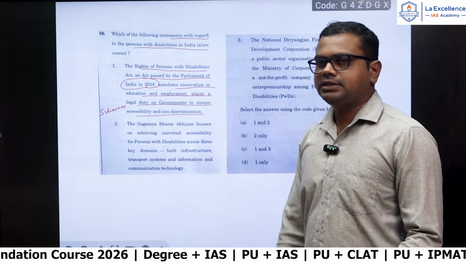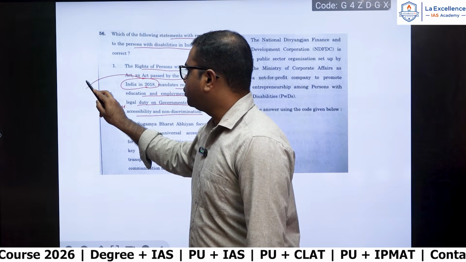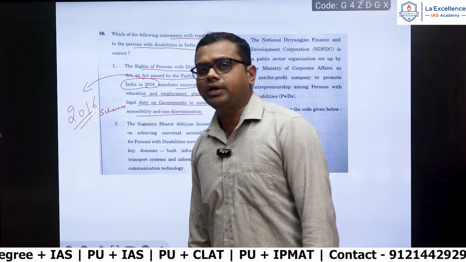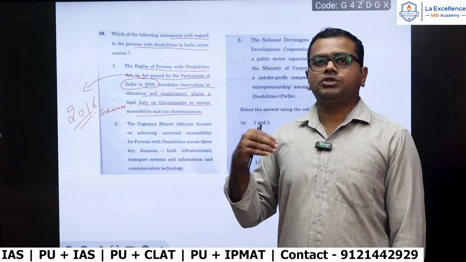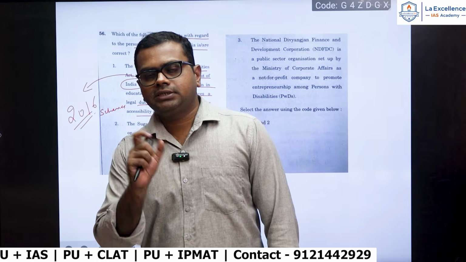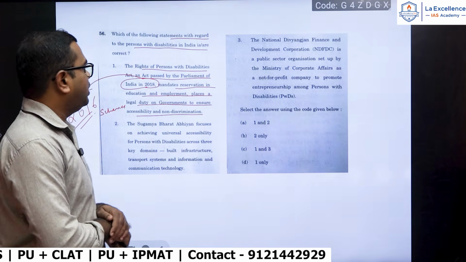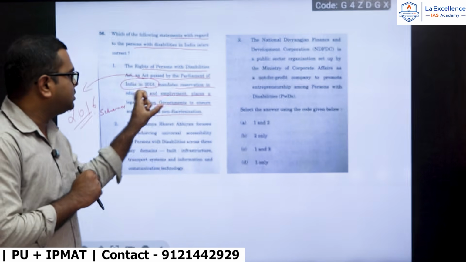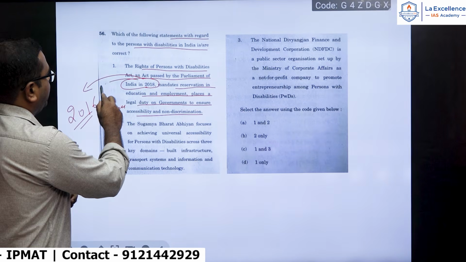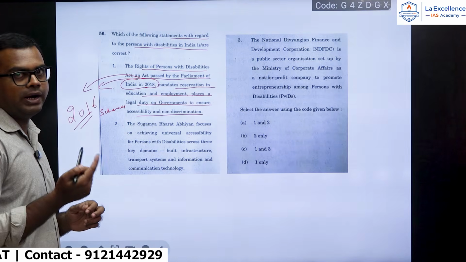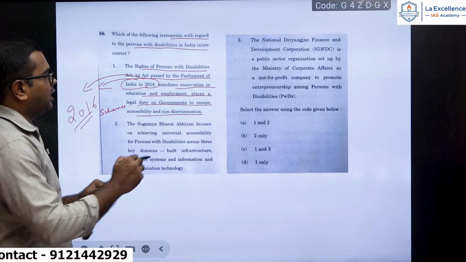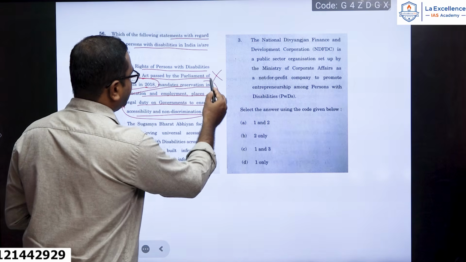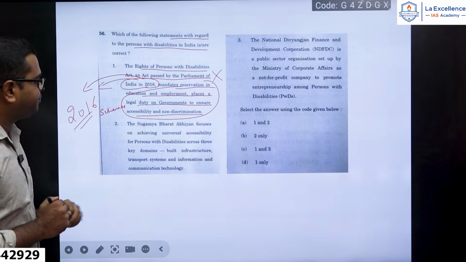Okay, so here again understand why the paper was difficult. It was not 2018, rather it was 2016. This is the first time that the UPSC has gone one step ahead, and it is framing the question where the factuals are being tuned. So this is a very deep aspect they have gone into. So this is wrong, not 2018, it is 2016. Other thing is, in fact, it is correct, mandates reservation in education and employment, but 2018 is wrong.